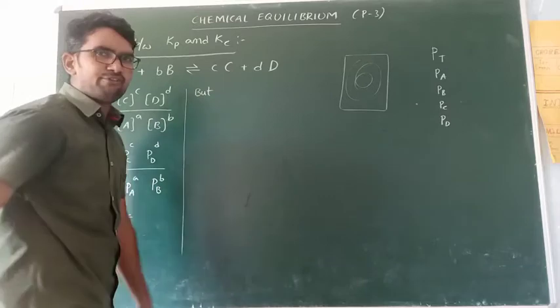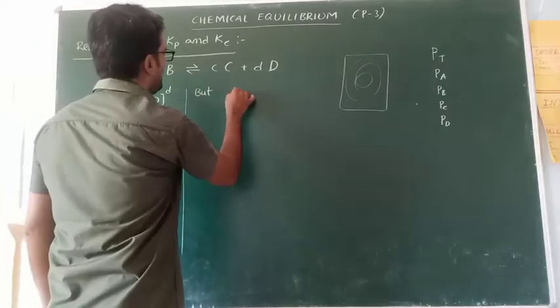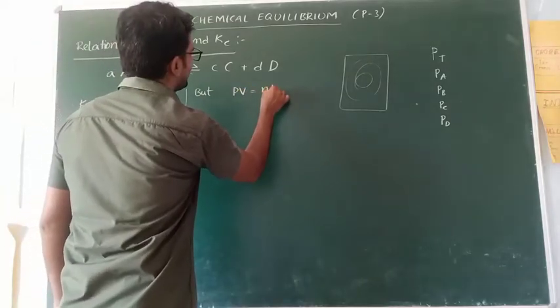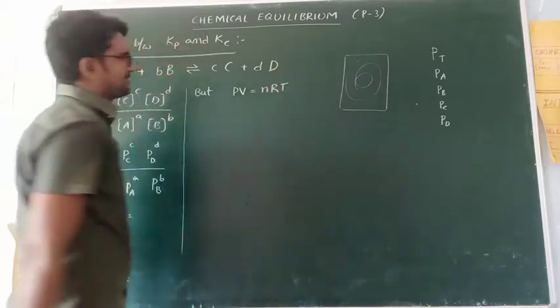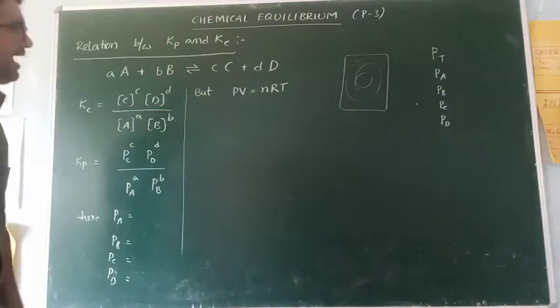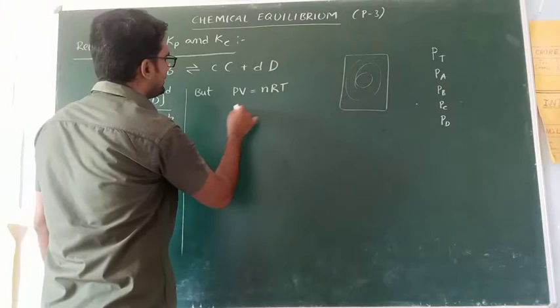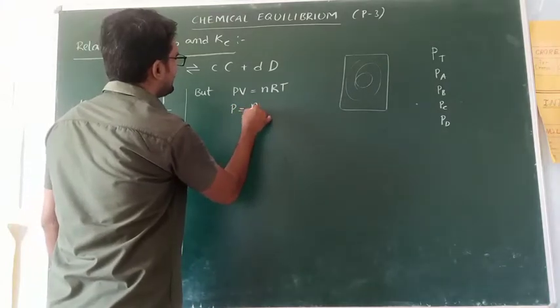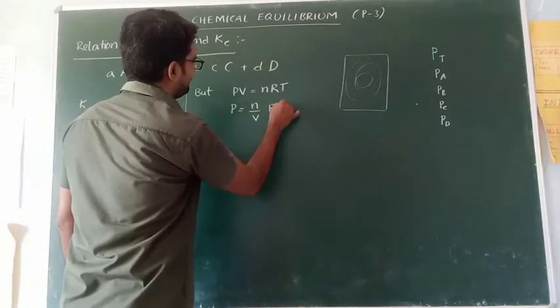From the states of matter lesson, we know PV equals nRT. This is the ideal gas equation. If we move V to the other side, P equals n by V times RT.